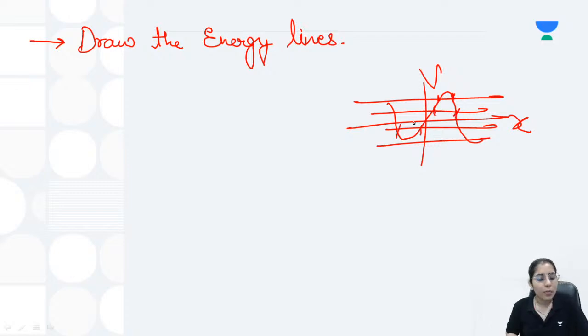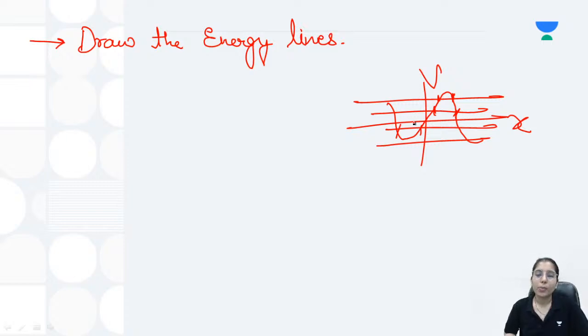Now there can be one question which can arise: how many energy lines do I need to draw? So 2, 3, 4, it's up to you, and you can see what kind of options have been given to you, because depending on that you can decide how close or how far away you need to take the energy lines, and that's how you will be able to draw the complete trajectory. Okay, next thing. So you will draw the energy lines.